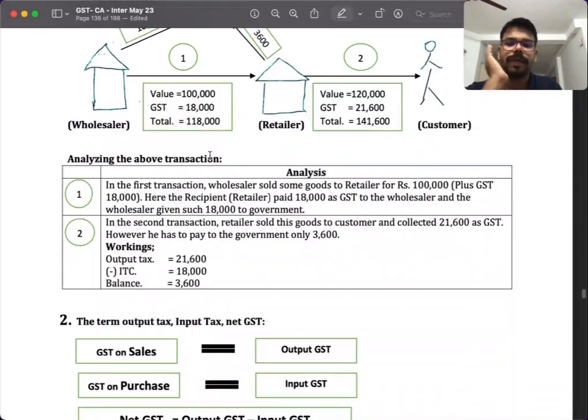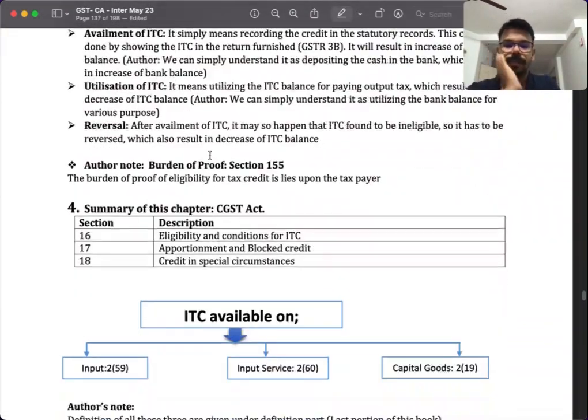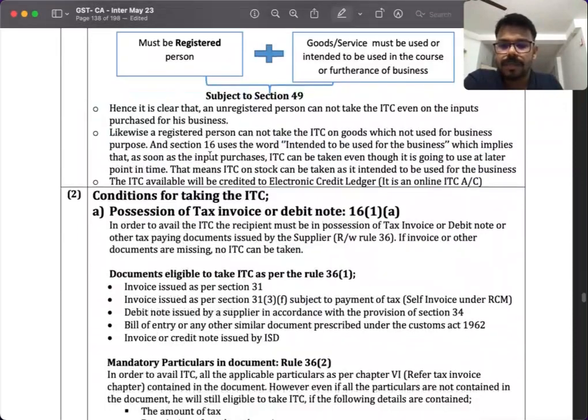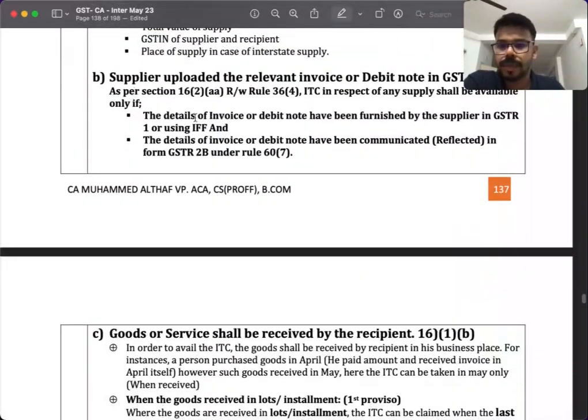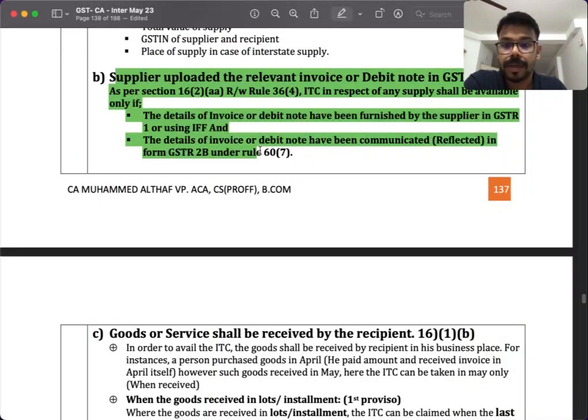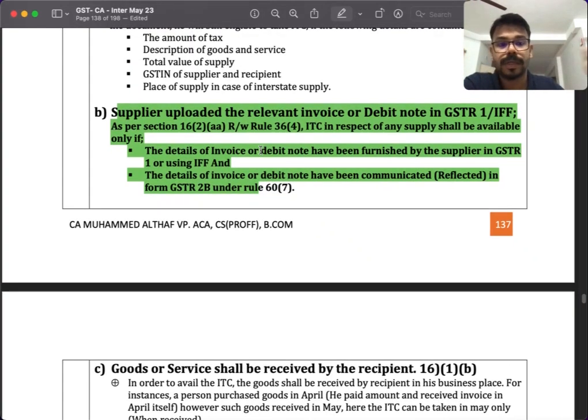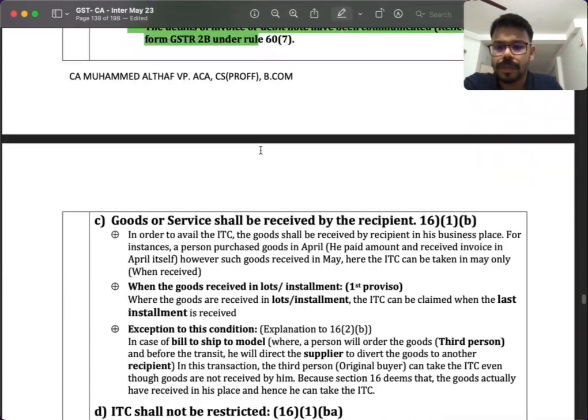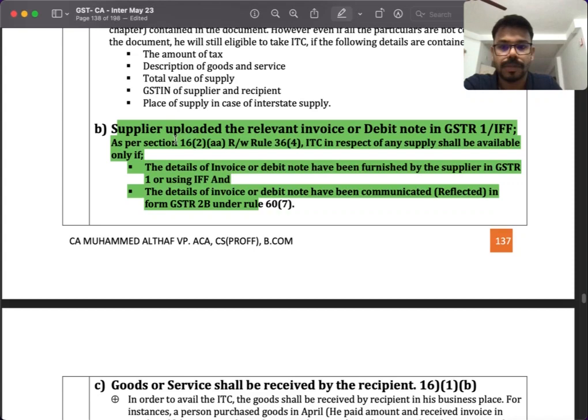And in ITC we got some interesting amendments. One of them is this one. Earlier it was covered in Rule 36(4). Now it is inserted as a clause in Section 16. And they have also removed that 5%, which we said previously also. But they actually inserted this clause.